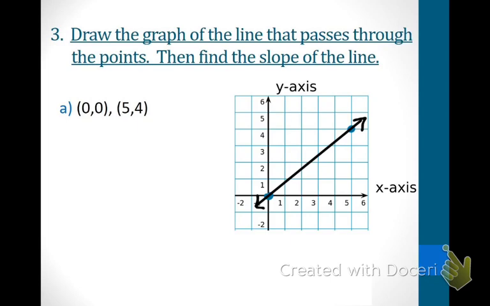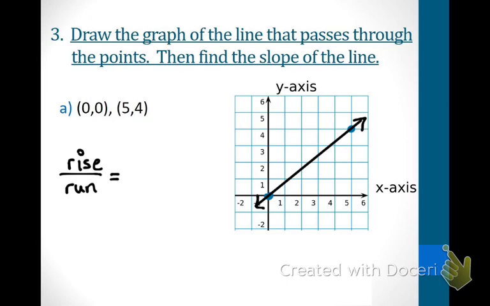I'm not finished with what it asked me to do because it asked me to find the slope of the line. What is my formula for slope? Rise over run. Every time you're going to write down the formula first. Slope equals rise over run. So let's find the rise. I want you guys to do it on your own and see what you come up with.